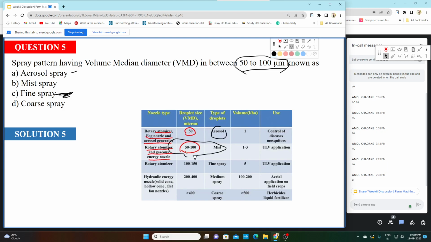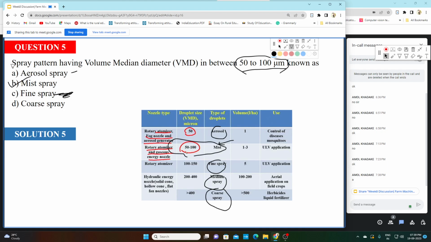If it is between 100 and 150, we call it fine spray. If it is between 200 to 400 micrometer, we call it medium spray, and if it is more than 400 micrometer, we call it coarse spray. Here in the question, the volume median diameter is between 50 to 100 micrometer, so the answer will be mist spray.